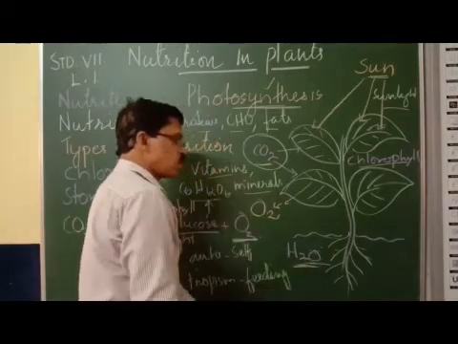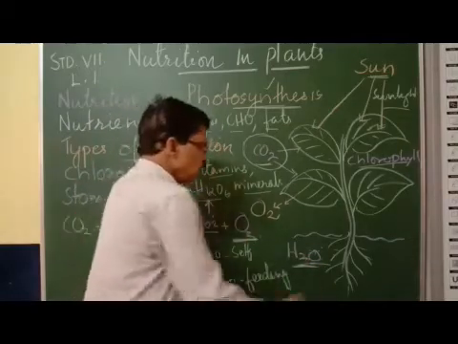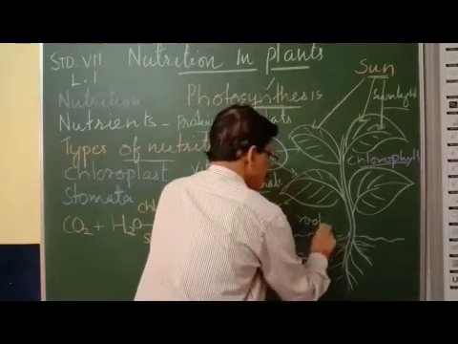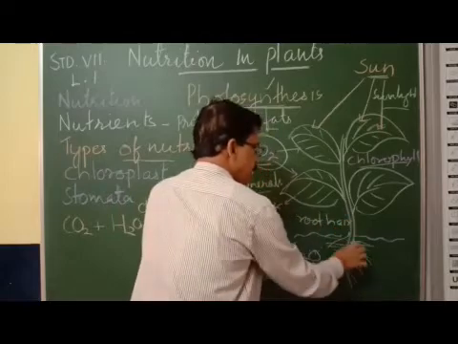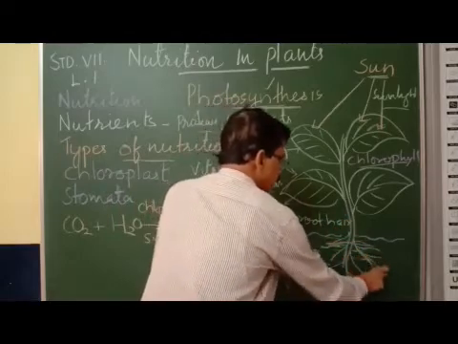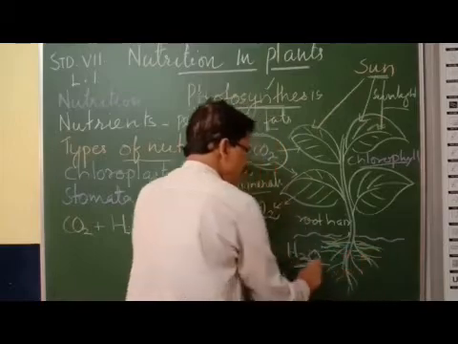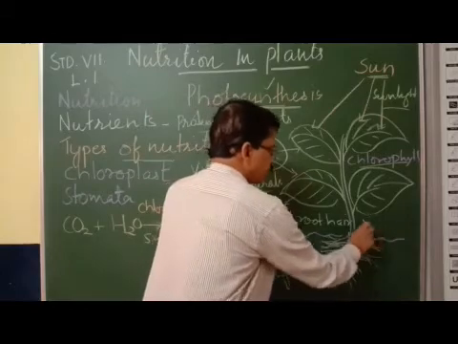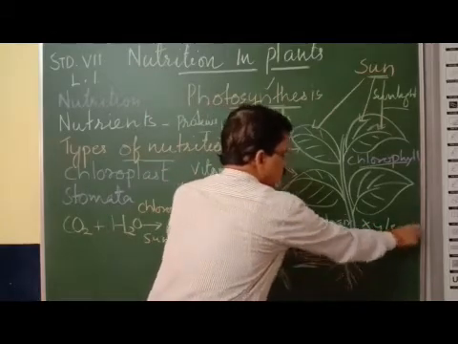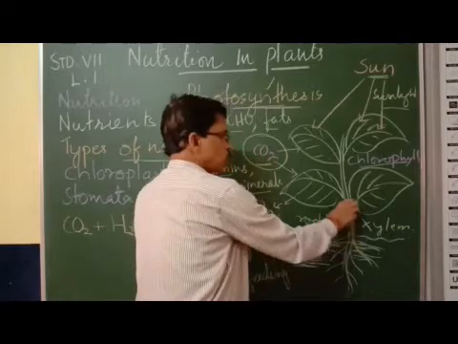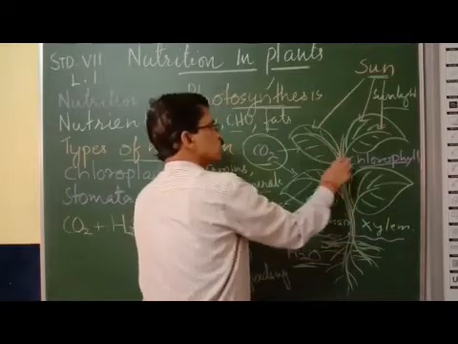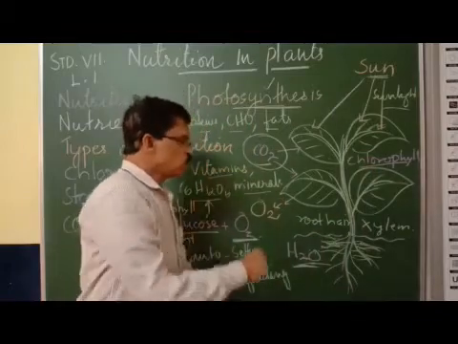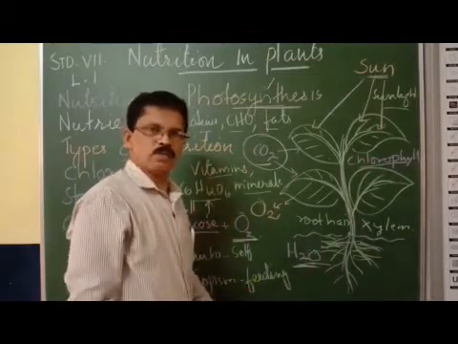Plants get water from the soil. Here you can see small hairs, the root hairs. Root hairs present in the roots absorb the water, and that water will be transported through the xylem to the leaves.